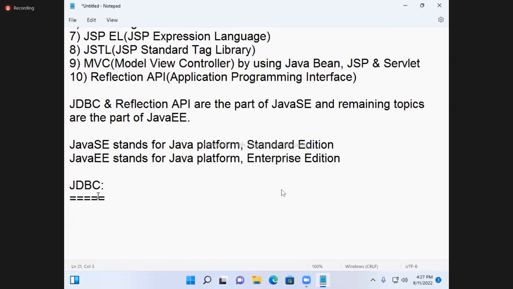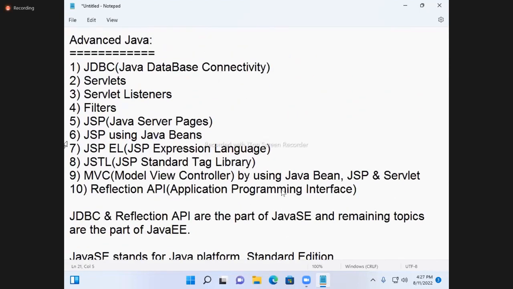Because for learning advanced Java, core Java is a prerequisite. It is compulsory. Without core Java object-oriented programming knowledge, even the first program you cannot understand. Advanced Java means application development. Language is already finished. You are going to develop applications directly. So advanced Java, total advanced Java, is real time.